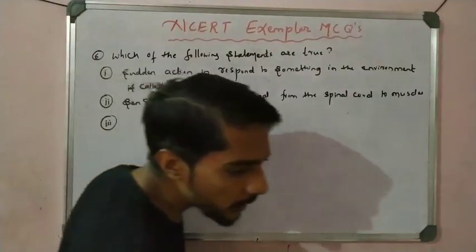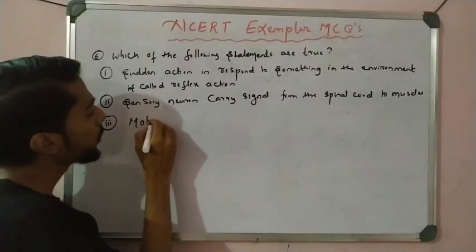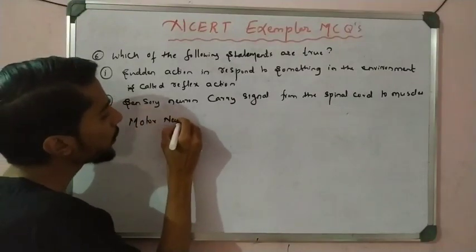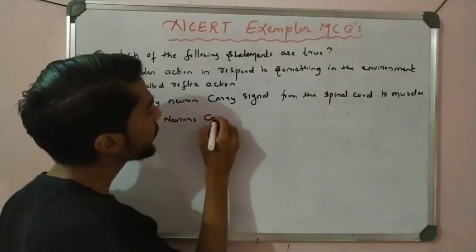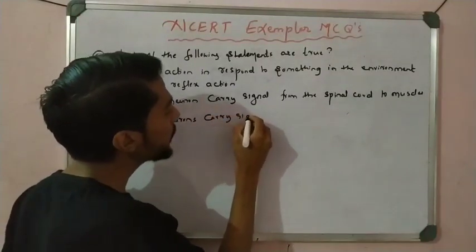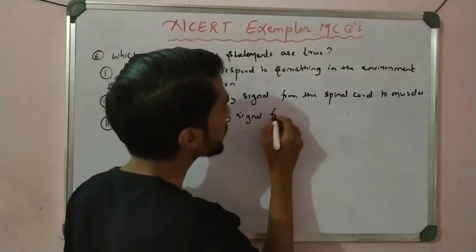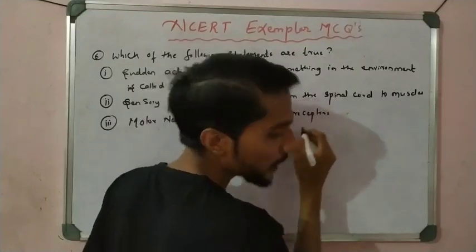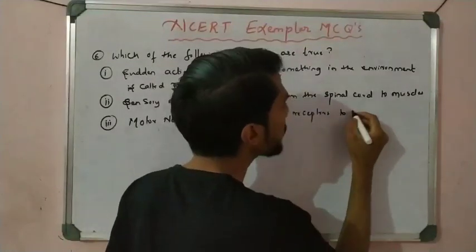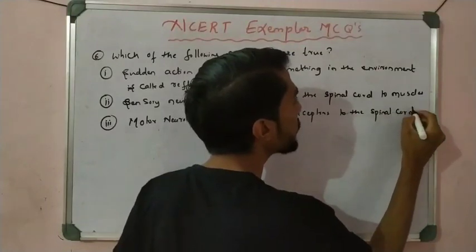Right? Statement 3, motor neurons carry signal from receptors to the spinal cord, right?